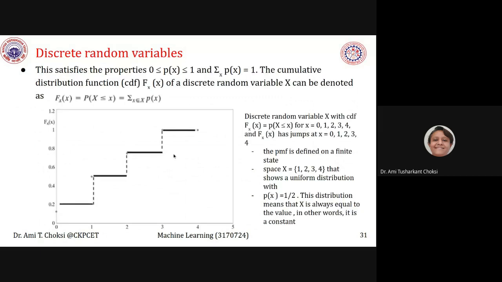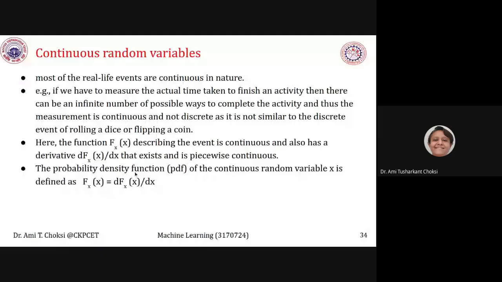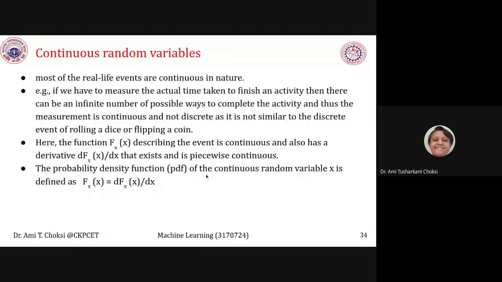Now what we want to learn is what? This is probability density function, that is PDF. It is not our Acrobat Reader PDF file, right? It is probability density function of the continuous random variable x is defined as fx of x, that is equal to d fx of x upon dx. That means what? Probability density function is the derivative of fx of x, right?